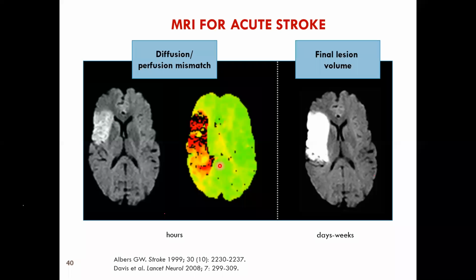So the difference between the two is a region where you can help by reperfusion. If you don't do it, weeks or days later, the next picture shows that what you're seeing in the green, the whole thing becomes infarcted. As you can see from the previous slide, we can reduce that by giving a reperfusion therapy. Next slide, please.